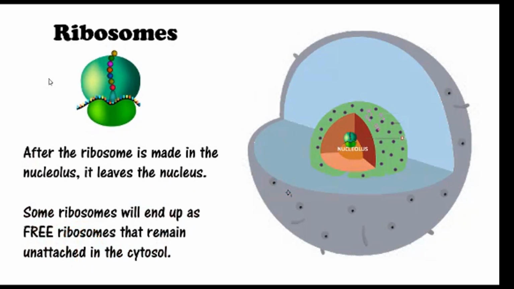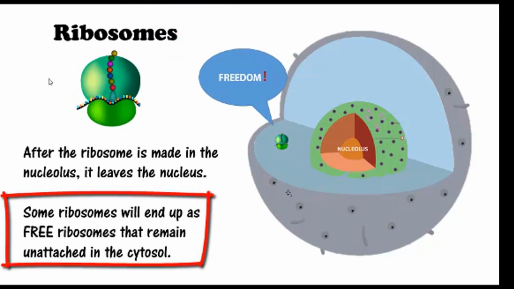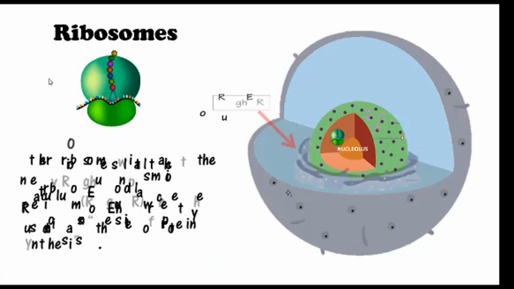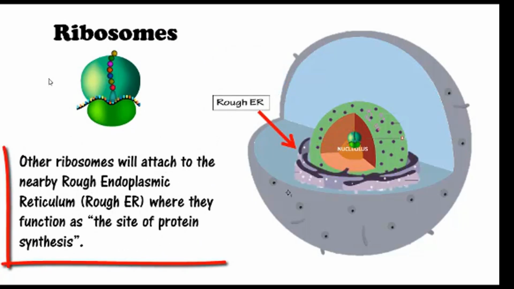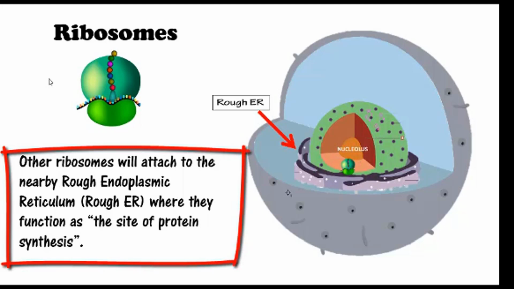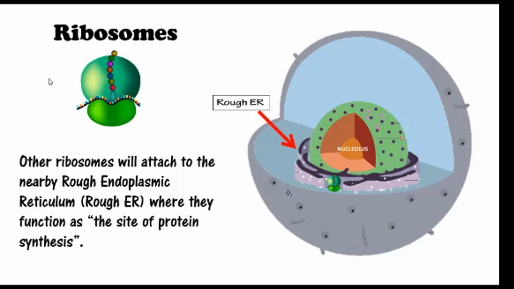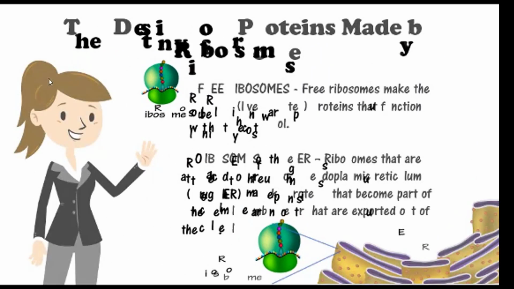After the ribosome is made in the nucleolus, it leaves the nucleus. Some ribosomes will end up as free ribosomes that remain unattached in the cytosol. Other ribosomes will attach themselves to the nearby rough endoplasmic reticulum, or rough ER, where they will function as the sites of protein synthesis.